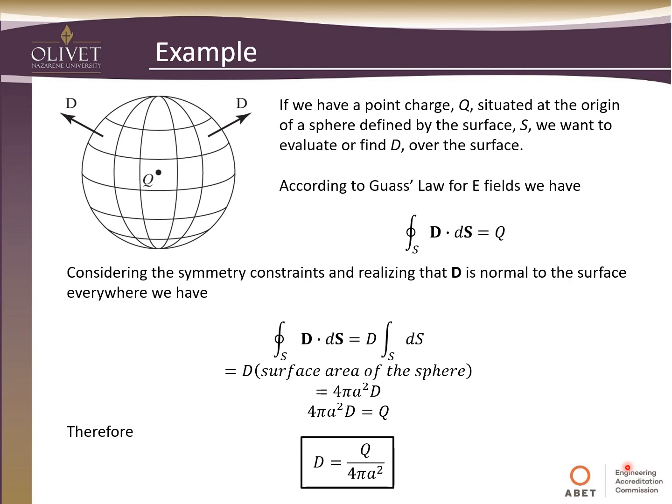With a little bit of rearranging, we find that our displacement vector is equal to the total charge inside divided by the surface area at any distance a. Actually, we could let a vary or be anything we want. What this is saying is that the charge is being equally distributed across the sphere surface. So the bigger you make the sphere, the more the charge is spread out, and consequently the D vector will decrease in intensity at each point on the sphere.